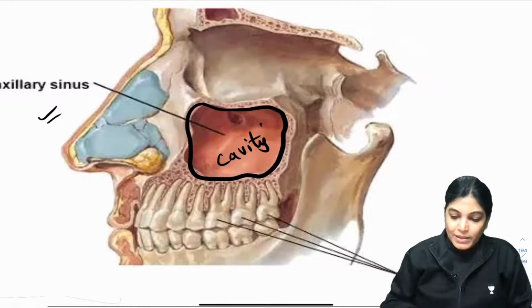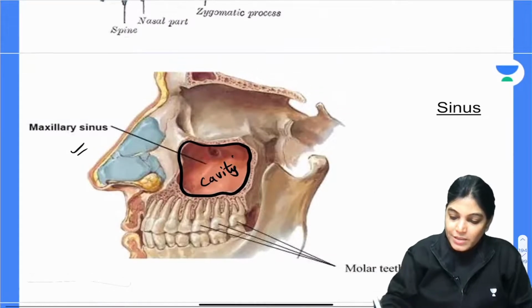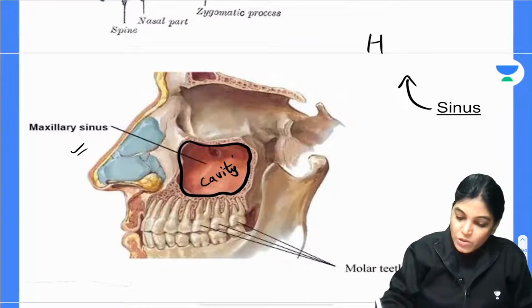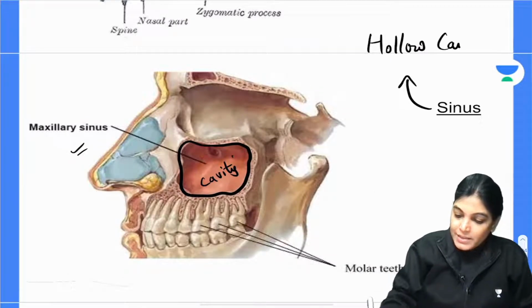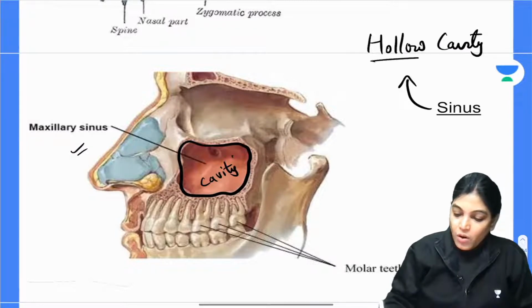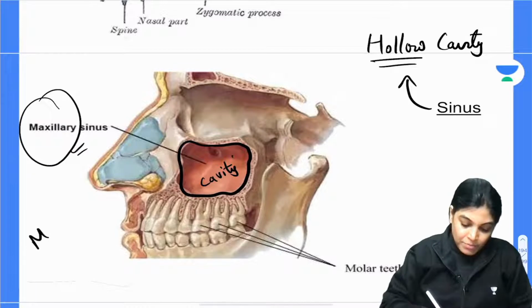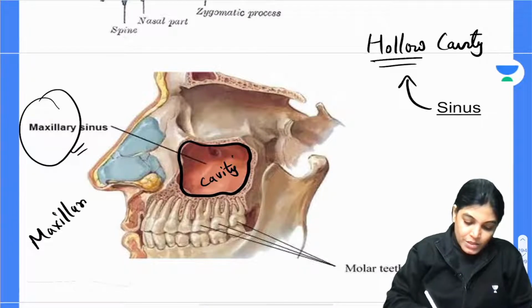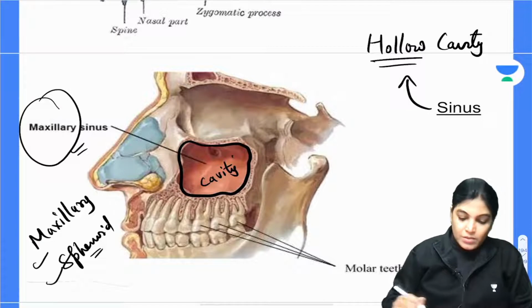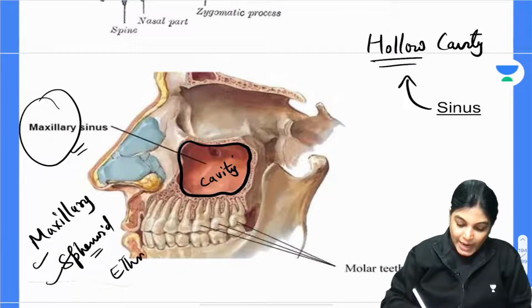So what do you mean by the word sinus? The word sinus means a hollow cavity inside some of the bones, like the maxillary bone, sphenoid bone, and ethmoid bone. We have sinuses inside these.